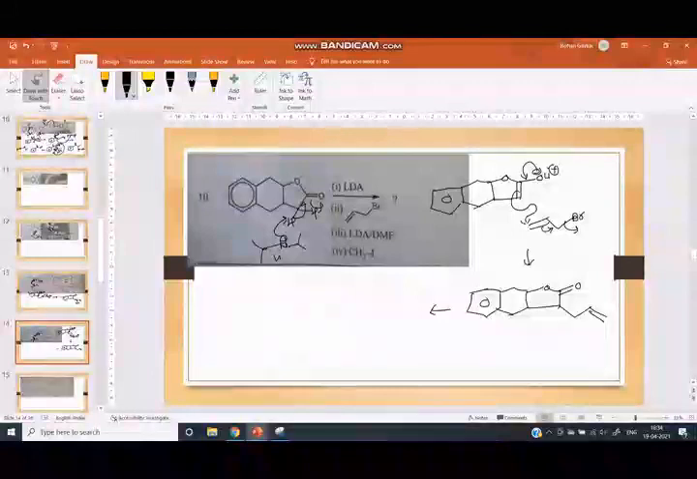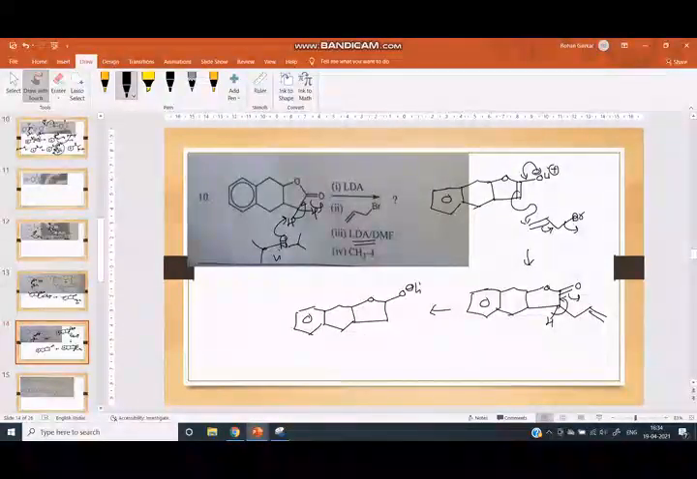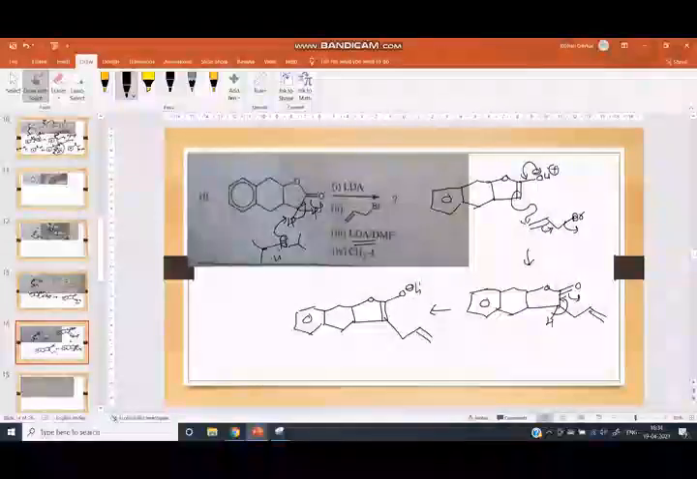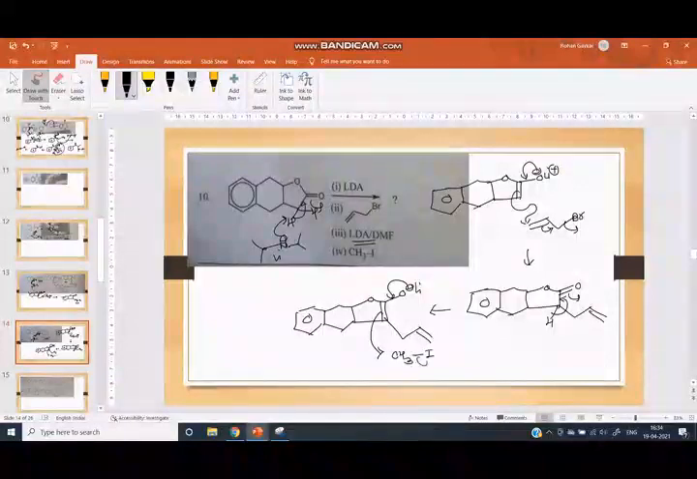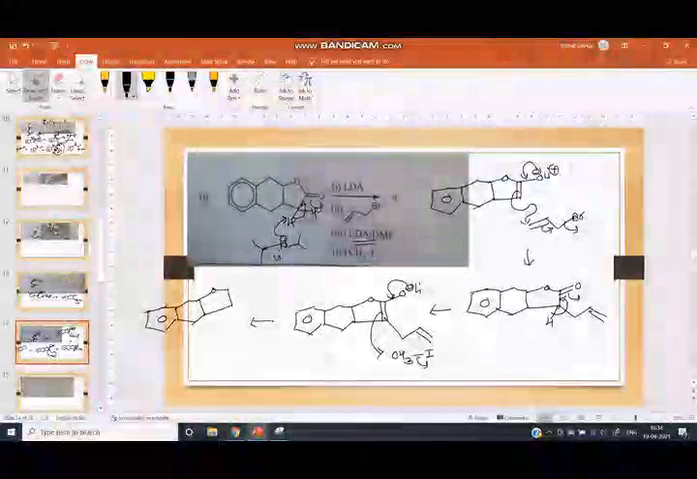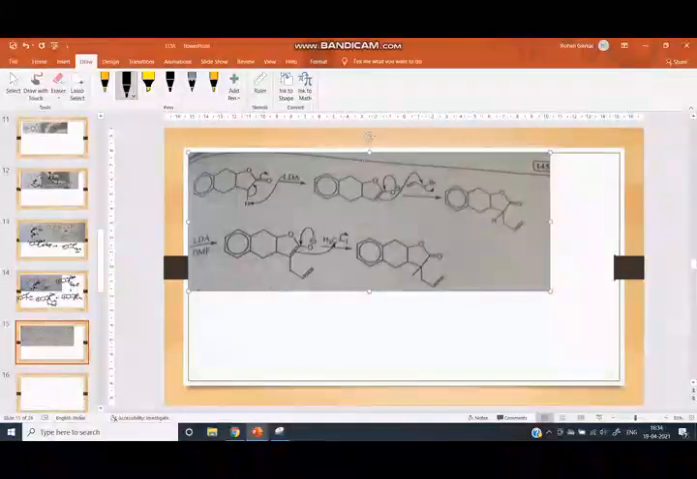Then again it reacts with LDA. LDA takes this proton and here the enolate is formed, and we get here O minus Li plus. Here is the double bond. Here is the double bond. Then this enolate attacks methyl iodide, and we get here the carbonyl group, here is the double bond, here is the methyl group. This is the product. This is the reaction mechanism.